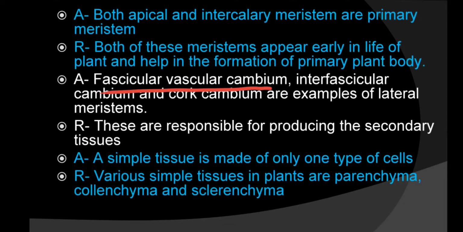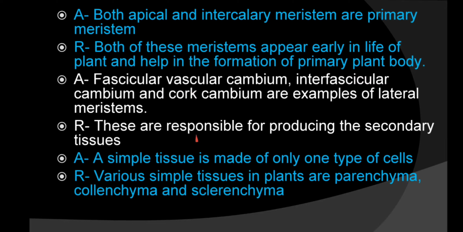Fascicular vascular cambium, interfascicular vascular cambium and cork cambium are examples of lateral meristems. As you know, cambium helps in increasing the girth of the plant. So they are the lateral meristem only. The reason is that these are responsible for producing the secondary tissues. Yes, it is true also. This one is true, and this one is also true.